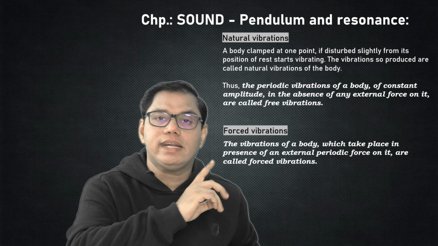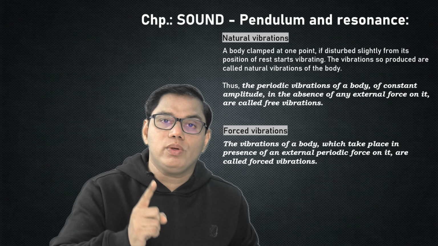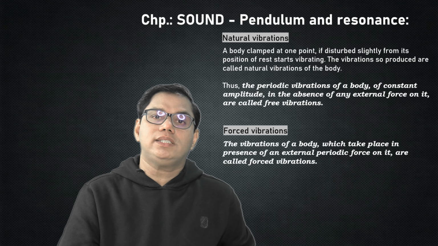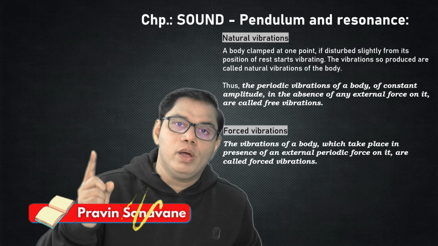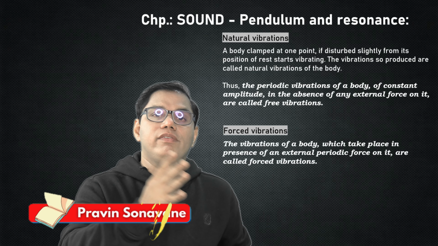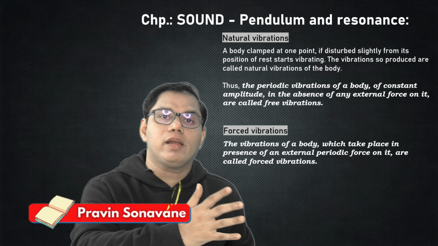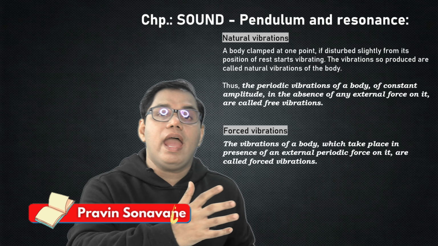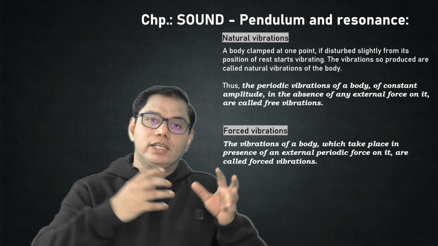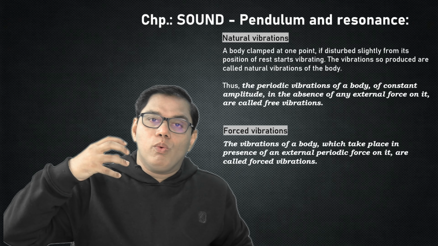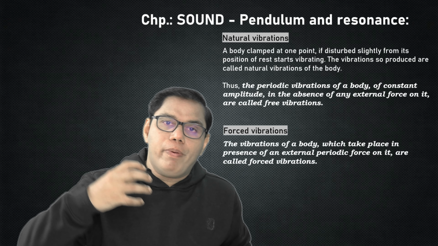तो हम लोगों ने तीन टाइप के वाइब्रेशंस पढ़े. नेचुरल वाइब्रेशंस. नेचुरल वाइब्रेशन इज अ मिथ. It is possible only in the vacuum, not in our world where we are surrounded by the atmosphere, where we are surrounded by air molecules, dust particles, etc. So all this opposes the vibration of the pendulum.